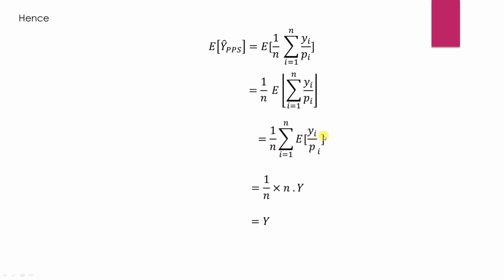This summation becomes nothing, as there is no sample term over here; it is the constant term, so the summation will become small n, because it is summation over 1 to small n. So it will become n. The n gets cancelled and we are left with y. So the expectation of y hat PPS is y. So we proved that y hat PPS is an unbiased estimator of y.